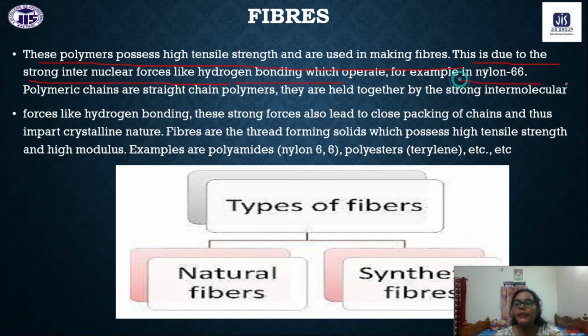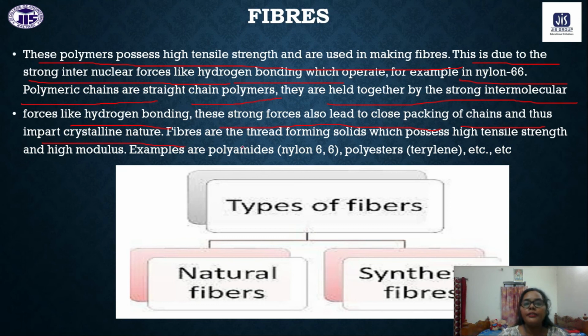For example, nylon 6,6 and nylon 6 have straight polymeric chains. They are held together by strong intermolecular forces like hydrogen bonding. These strong forces also lead to close packing of chains and thus impart a crystalline nature. So fibers have, to some extent, a higher crystalline structure than plastic materials.